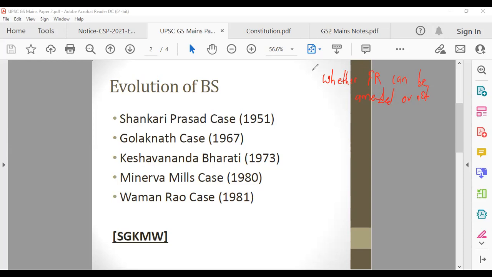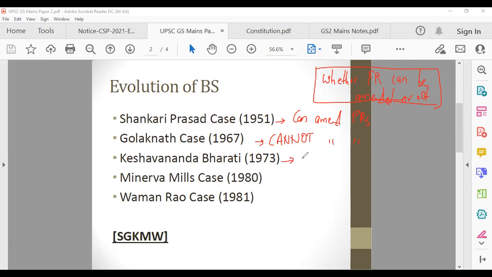So this was the basic question from which everything started: whether FRs can be amended or not. In the Shankari Prasad case, 1951, they said that Parliament can amend FRs. Then in the Golaknath case, 16 years after, they said, no sir, you cannot amend FRs. Fundamental rights are absolute. You cannot amend fundamental rights.